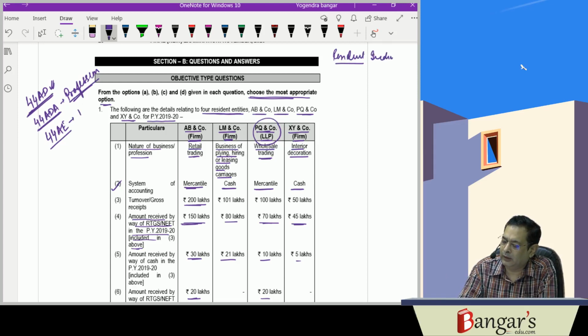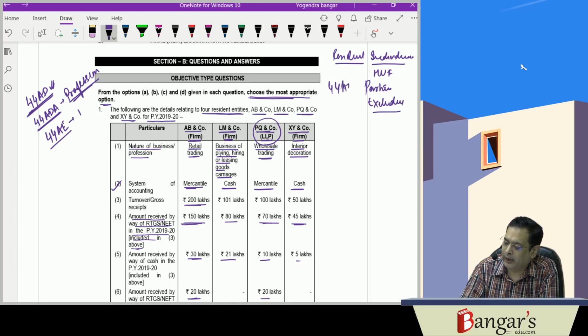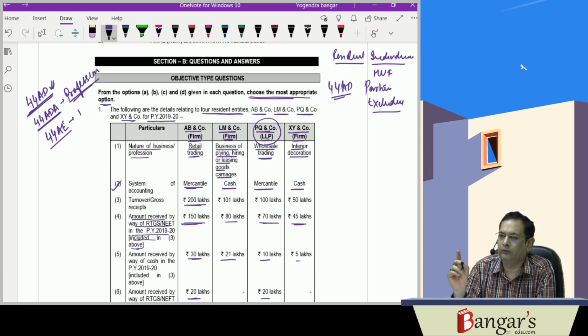He may be a Hindu undivided family, resident, or a partnership firm, excluding LLP. LLP is not covered under 44AD. And he is carrying on the eligible business and whose turnover does not exceed rupees 2 crores.